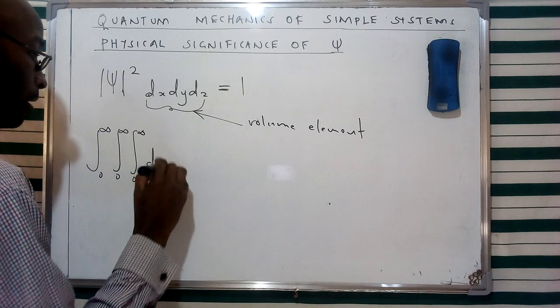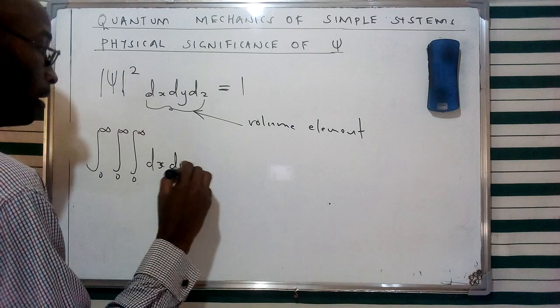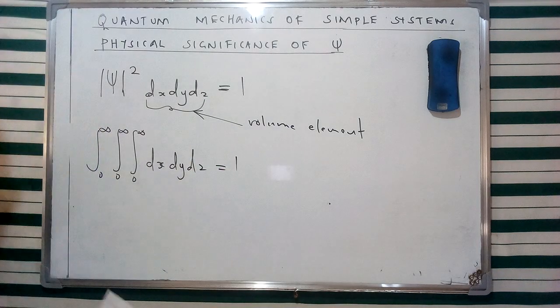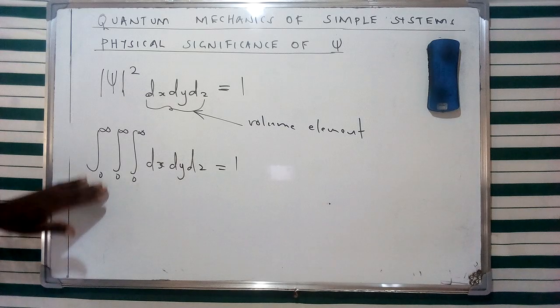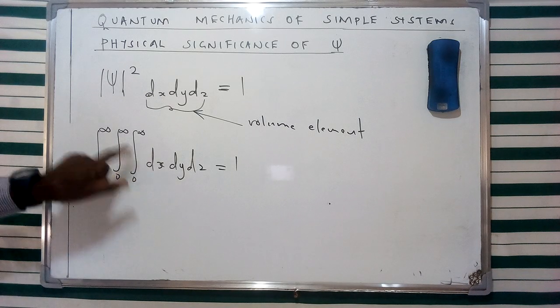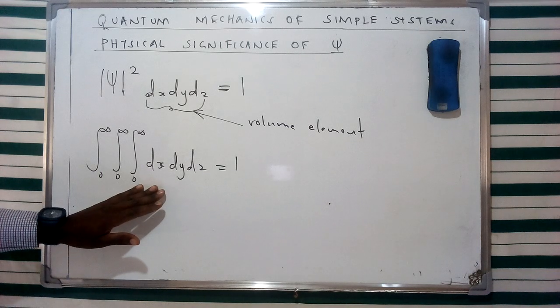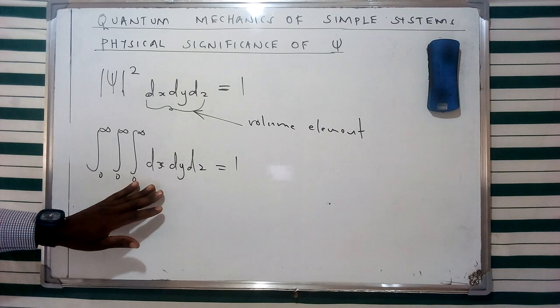So in this case, for the 3-dimension, which is a volume element, we are going to have this represented as the maximum probability for the integral between 0 and infinity for x, for y, and for z given as such. And therefore, this is what we refer to as a normalized equation or representation for this specific probability.